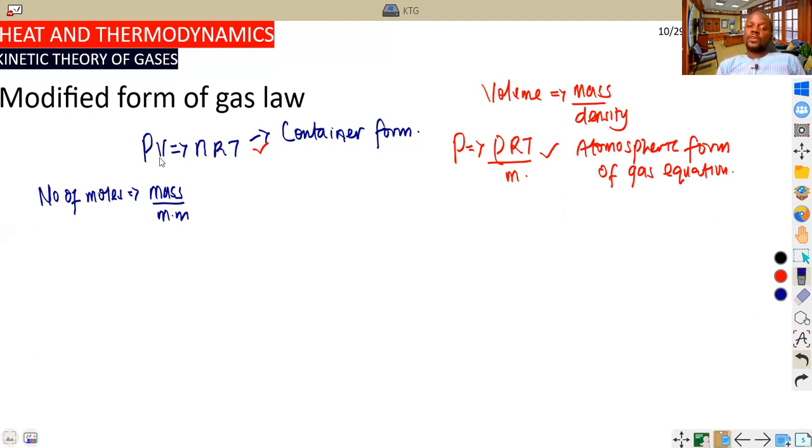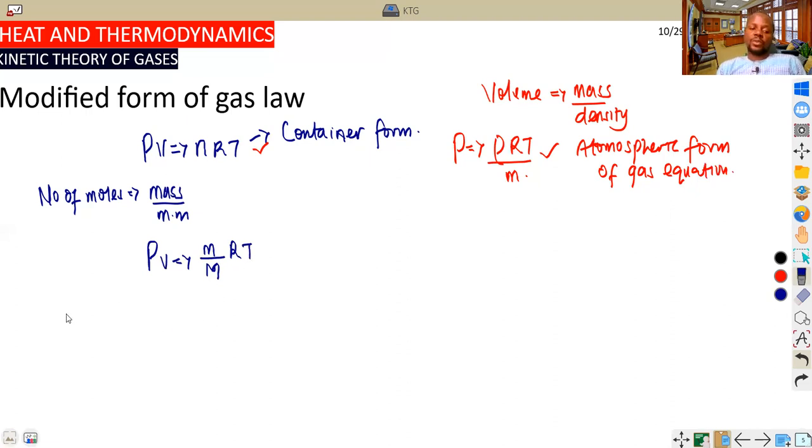Now, in continuation to what we are talking about, we say the gas equation is PV equals nRT, which we all know is valid for an ideal gas. Number of moles is mass over molar mass. So we can modify the equation by writing PV, I hope students are following, is equal to, since n is the number of moles, mass over molar mass, which I will write as capital M, times RT.